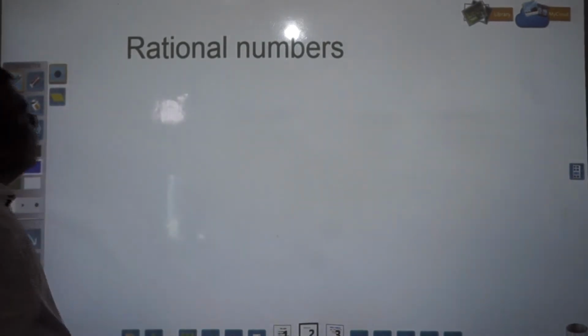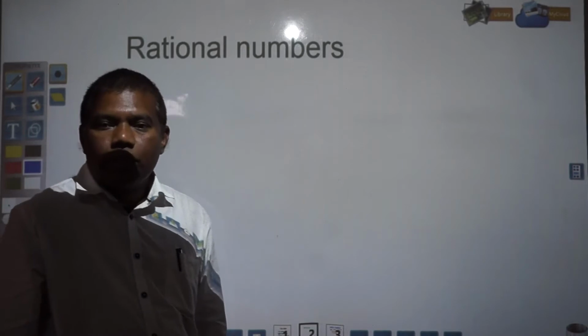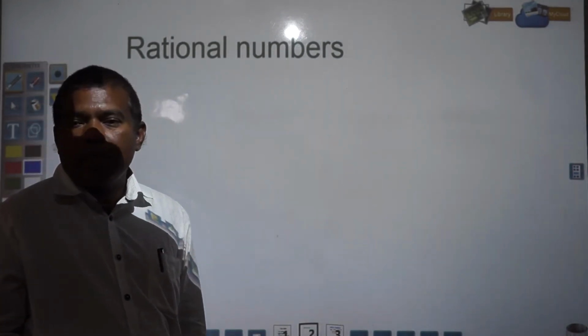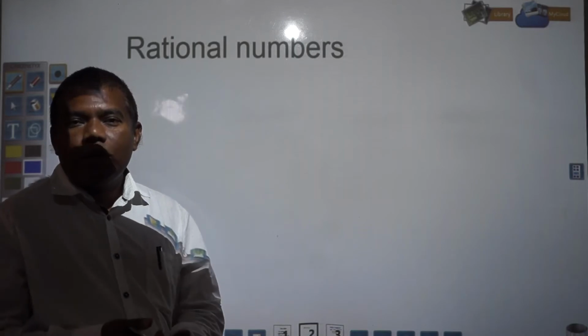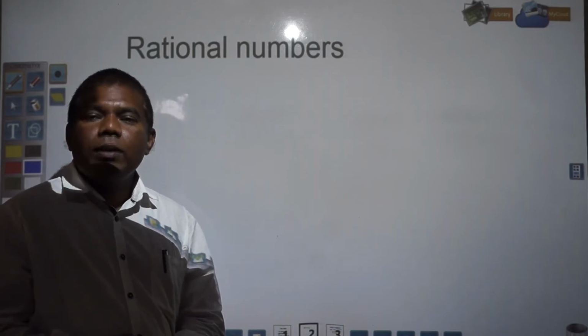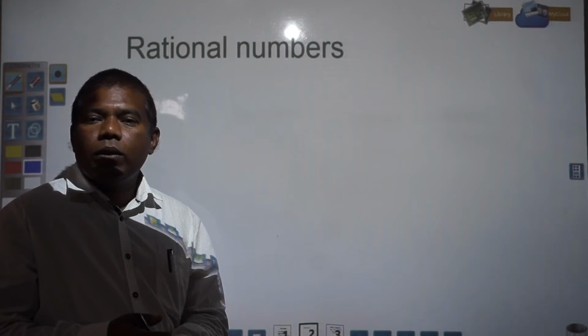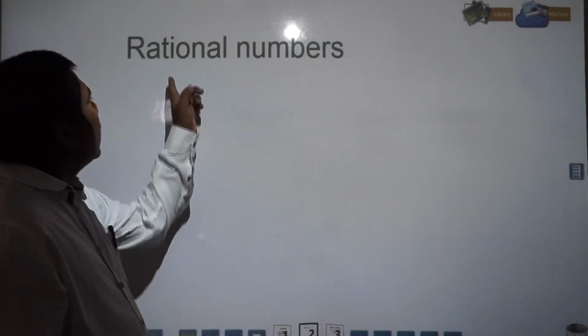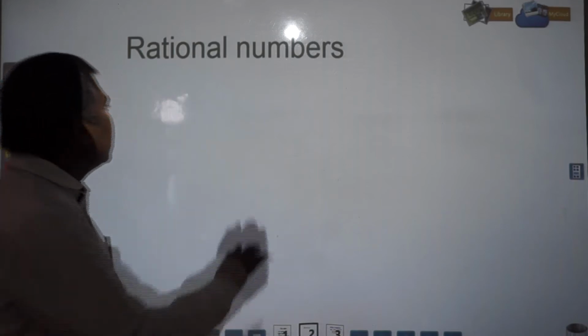So here you see, what are rational numbers first of all. So you know integers. So what are integers? Counting numbers, negative counting numbers including 0 are called integers, right? So what are rational numbers?